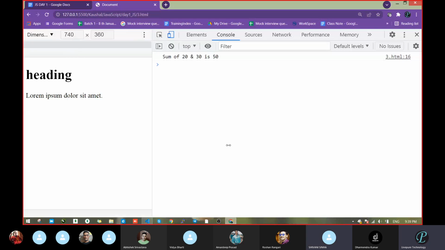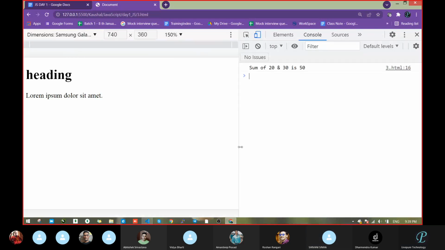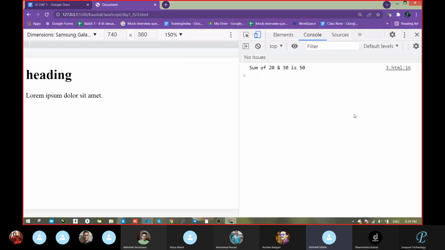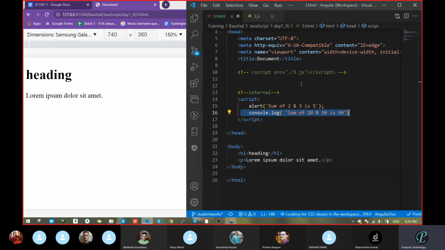Sir, this console is temporary, no? No, not temporary. This becomes permanent, whatever is written in the code. If we change something in the console, it will not change the value, because this value is coming from our code. If we change the code, then only that will change.